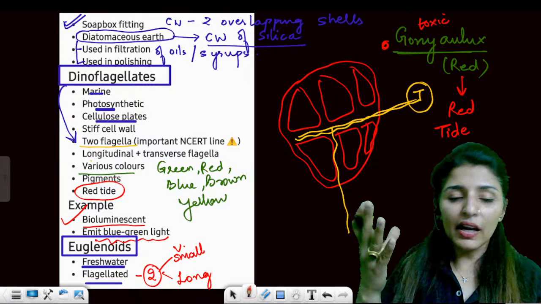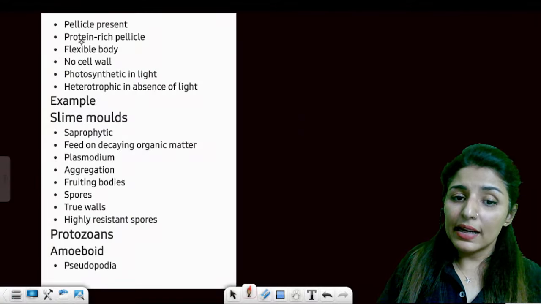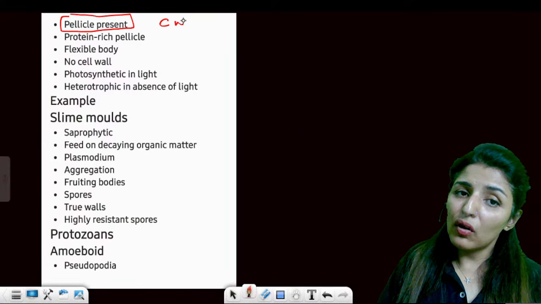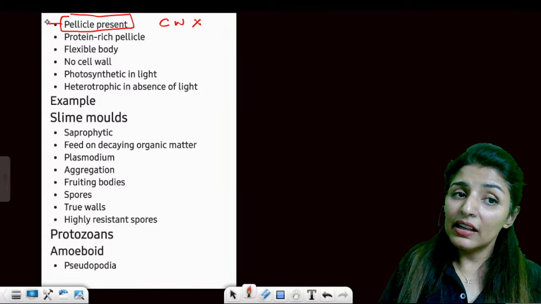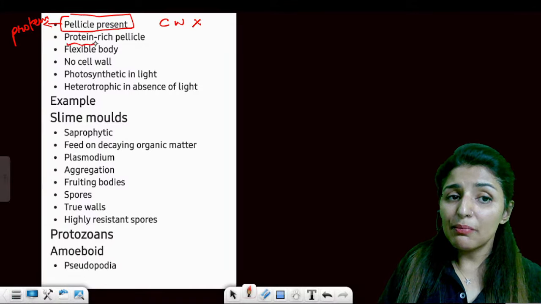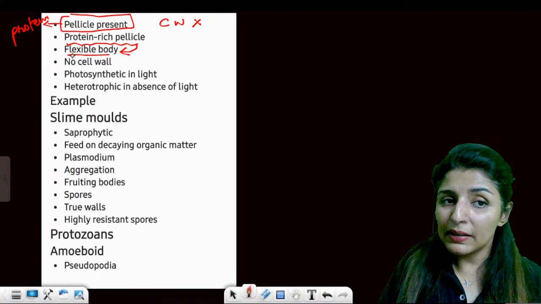So usually we get to see the longer one and the small one is really small. Secondly, I already told you, the euglenoids don't have a cell wall, rather they have a pellicle, and this pellicle is made up of protein. It is a protein-rich pellicle. Now this pellicle makes it flexible.